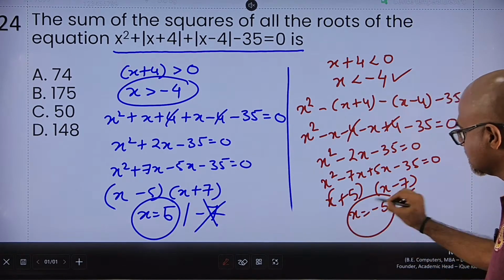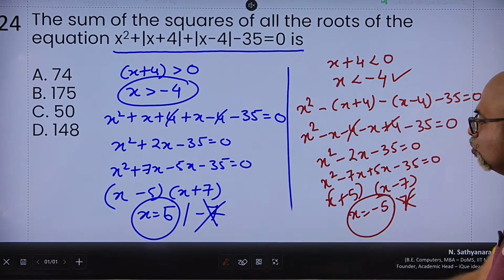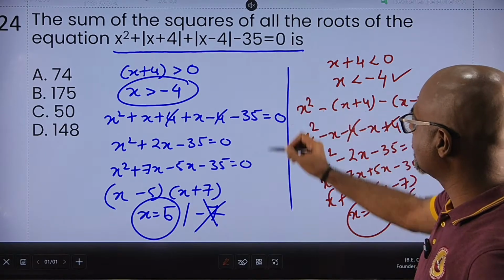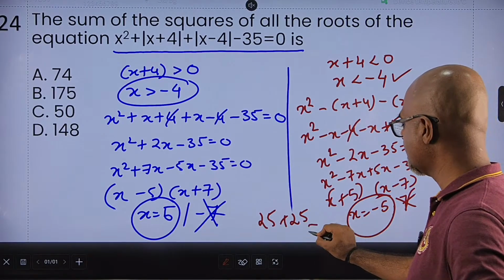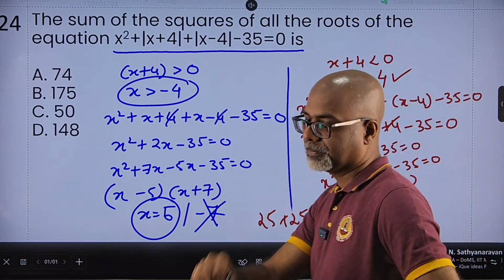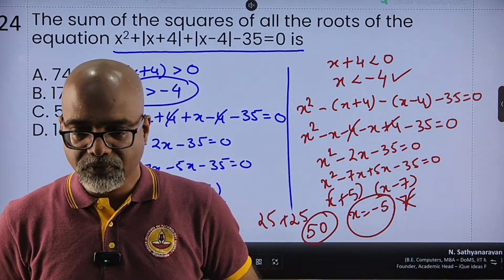So again, the possible value is this. So my two roots are 5 and minus 5. I need to find the sum of the squares. So 25 plus 25, I get my answer as 50. Sum of the two squares.